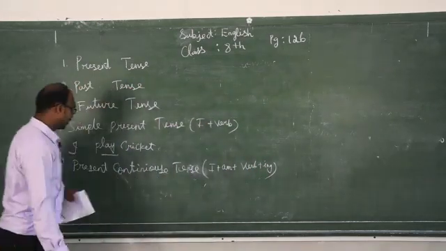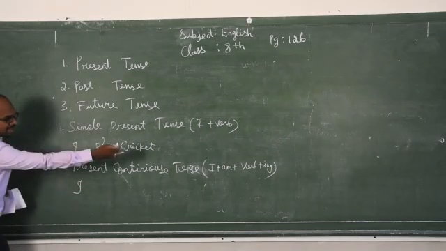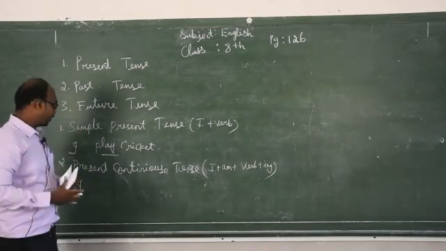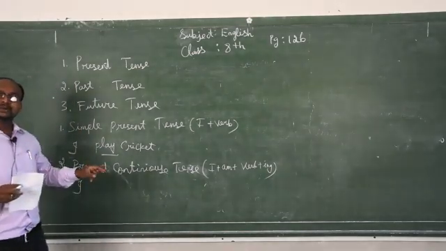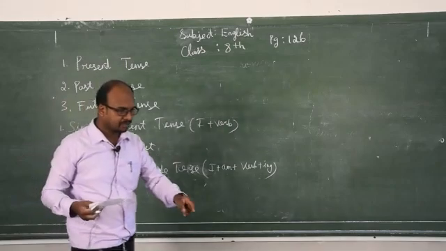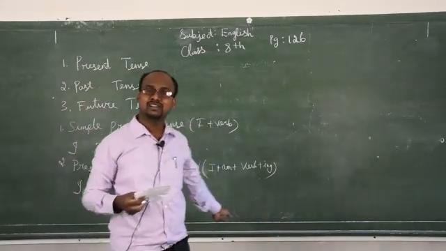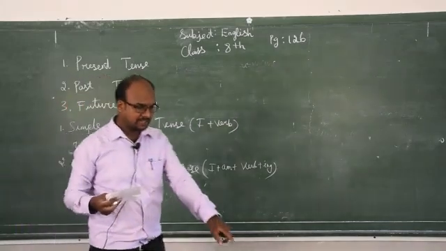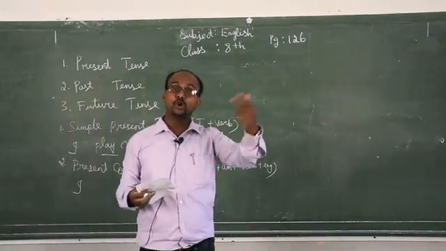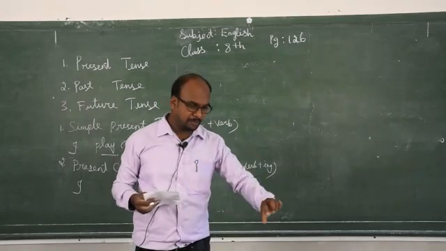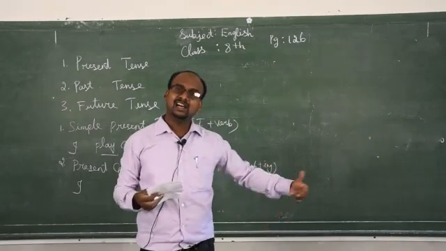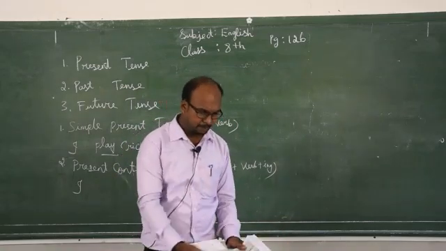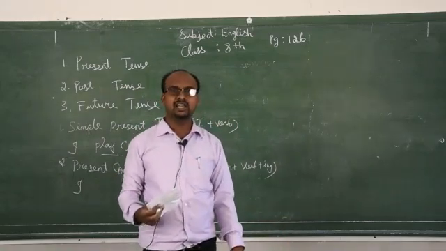So if I take the person I, I put am here. If I take the person we, what will come here? We are playing cricket. If I take you, you are playing cricket. So depending upon the person, the auxiliary verb will change. You see this table on page 134 and it will be clearly understood.